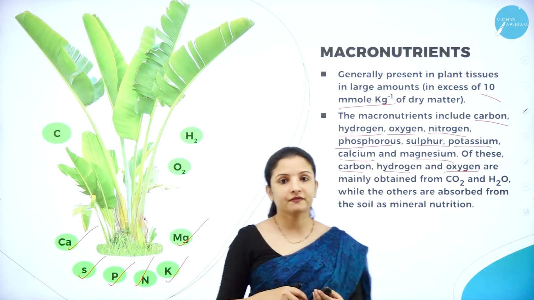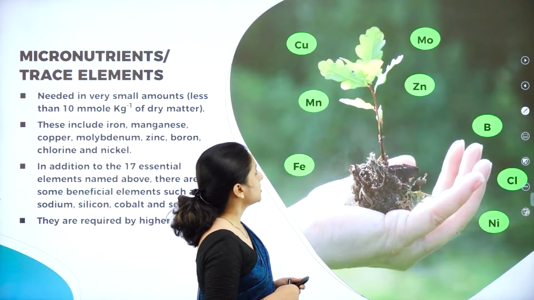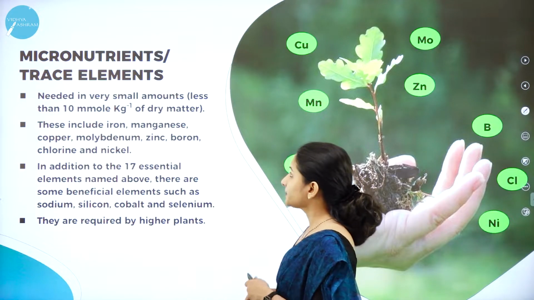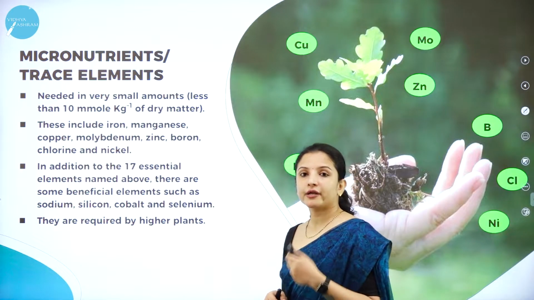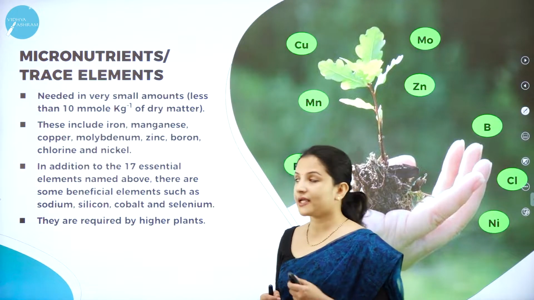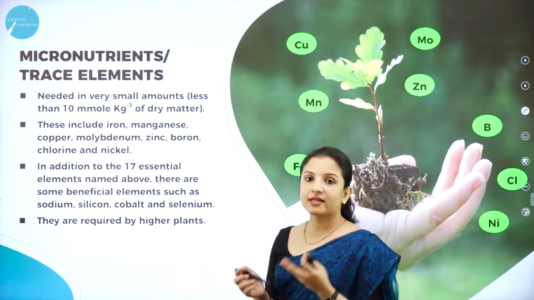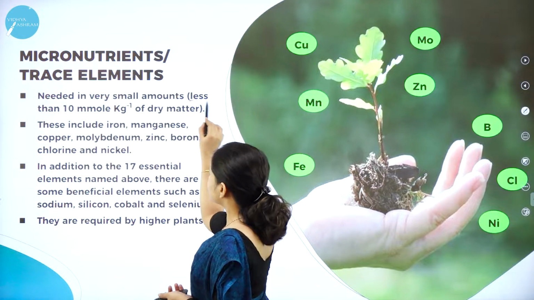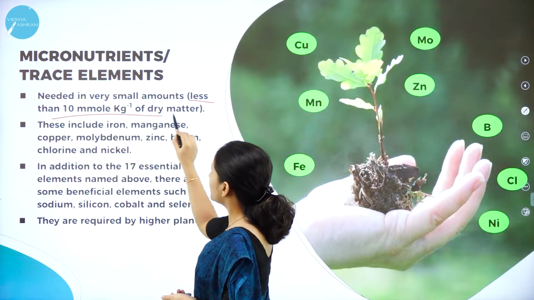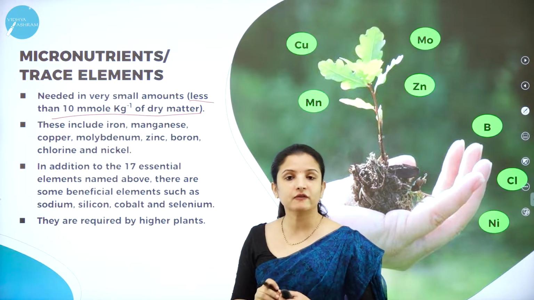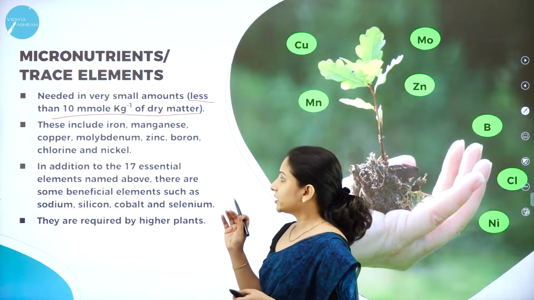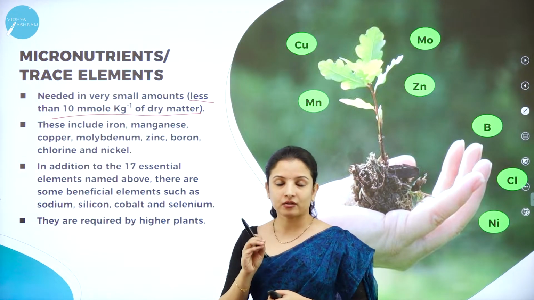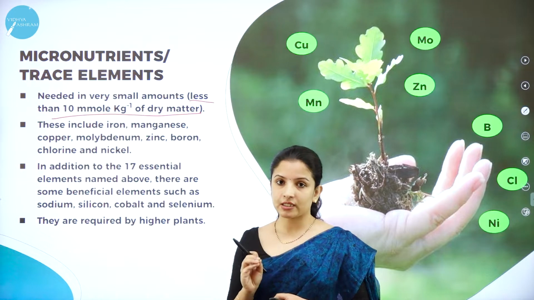So these are the different macronutrients. Next, talking about the micronutrients. I told you micronutrients are also called trace elements. Micronutrients are needed in very small quantities, that is, less than 10 millimole per kg of dry matter of that particular plant. So they are needed negligibly.